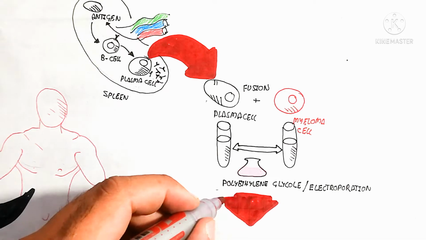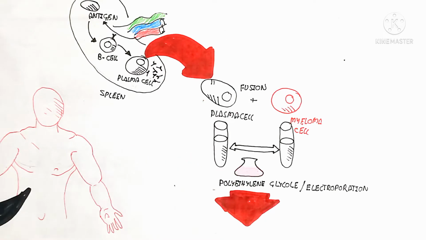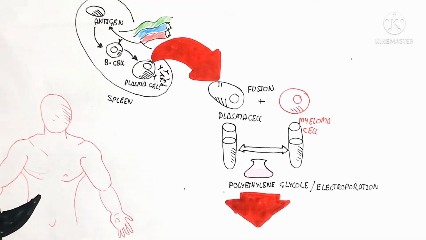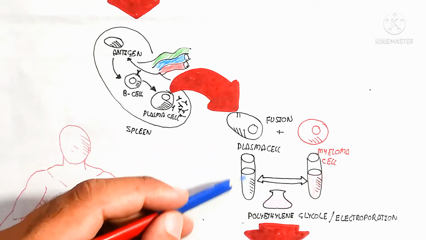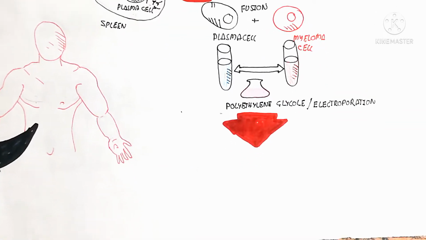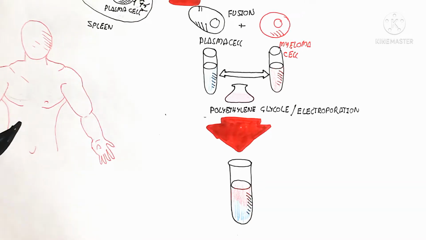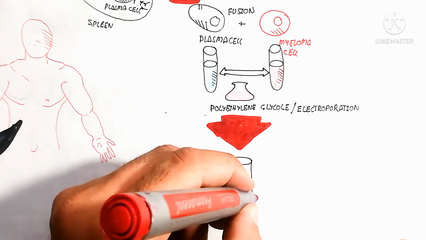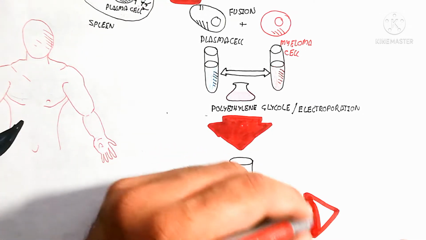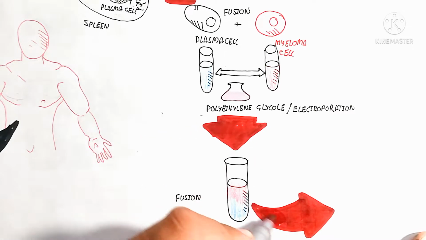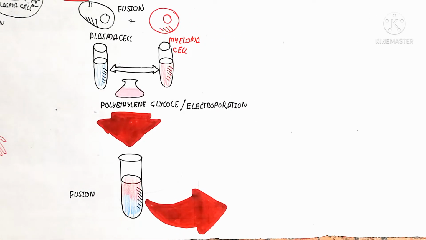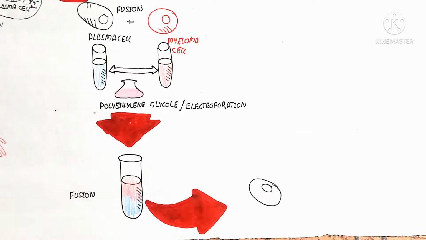The plasma cells are separated after the sacrifice of the mice, and the plasma cell and myeloma cell will be fused. This fusion occurs by polyethylene glycol, or alternatively by an electroporation system. The electroporation process is also used for it. So polyethylene glycol is used for the fusion of plasma cell and myeloma cell, and the fusion will occur.